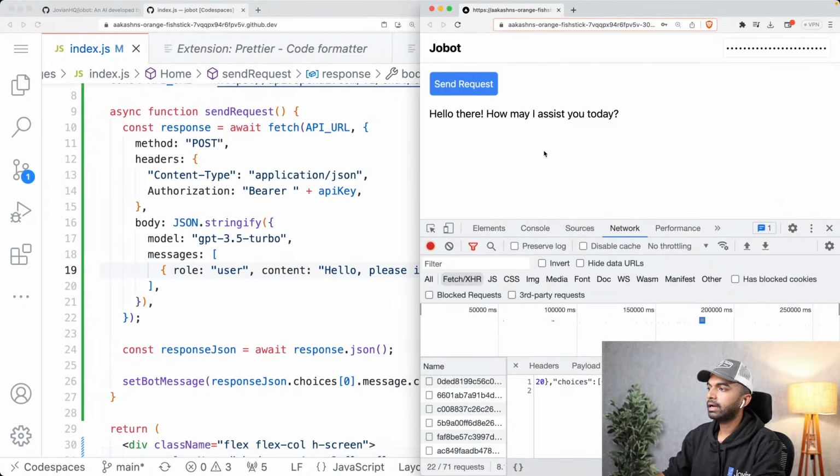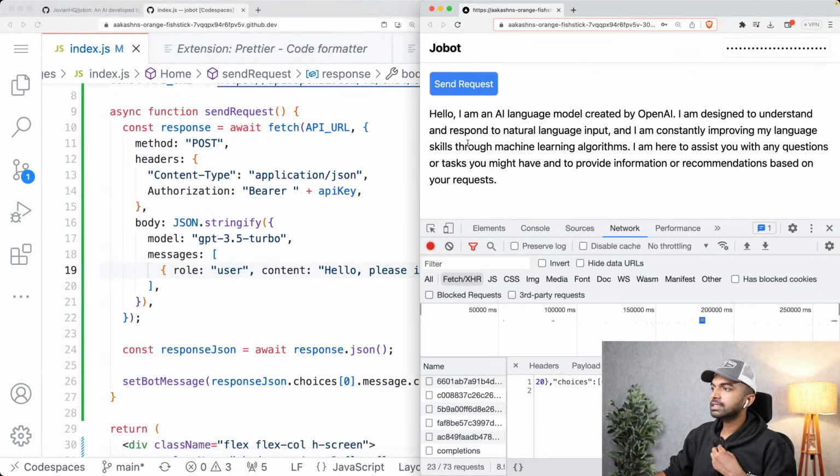Okay, and let me now click send request again. And of course, it's still going to pick just this one message, and it says, hello, I'm an AI language model created by OpenAI. I'm designed to understand and respond to natural language input, etc., etc. Okay, so now, of course, we are talking to ChatGPT here, and it says exactly what it is. It's an AI language model created by OpenAI.